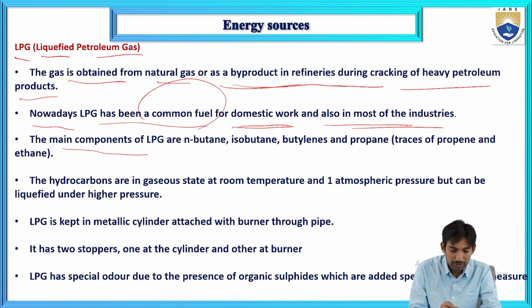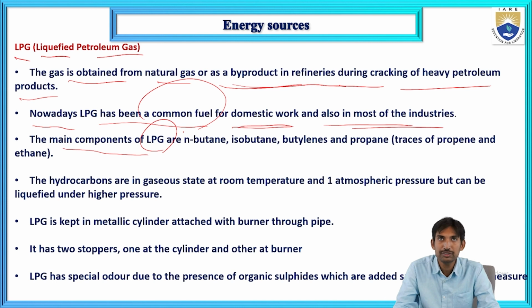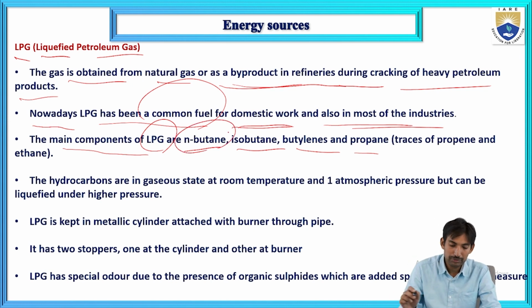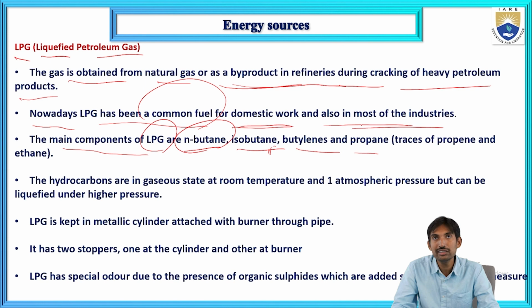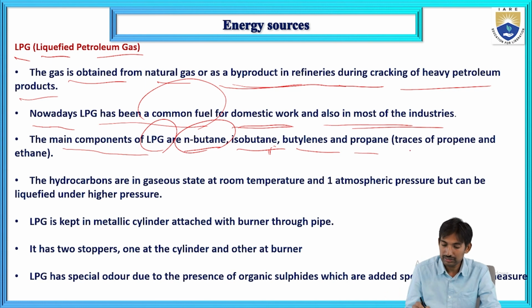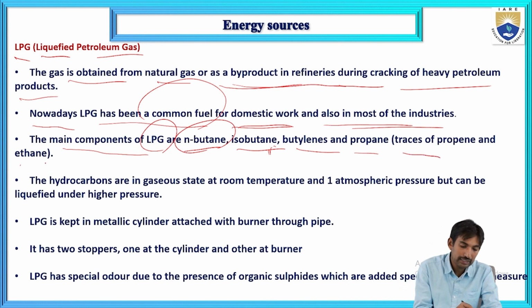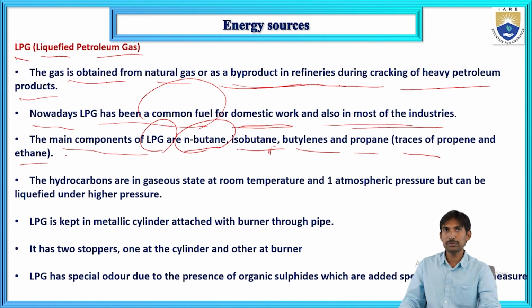The main components of LPG are n-butane, isobutane, butylenes and propane. These are the gases present in LPG. Along with this, traces of propane and ethane are also present in the LPG gas.